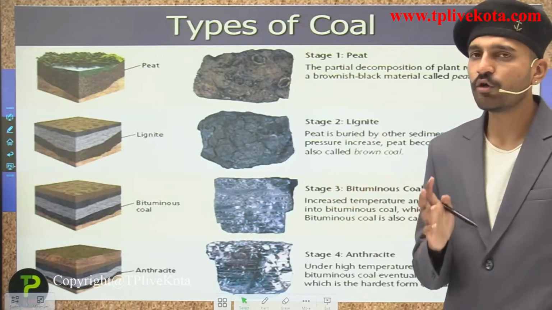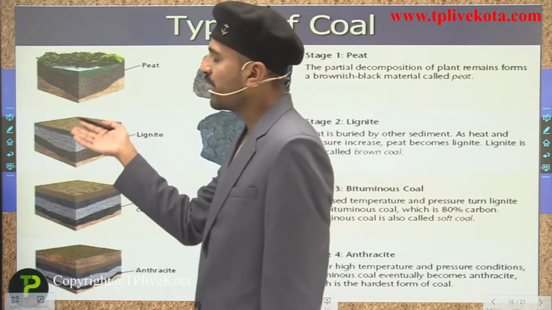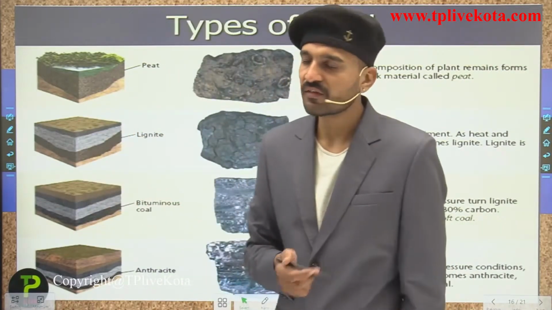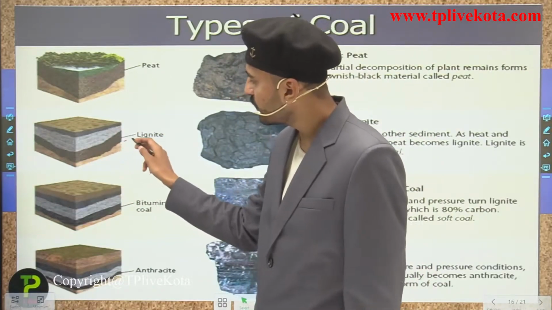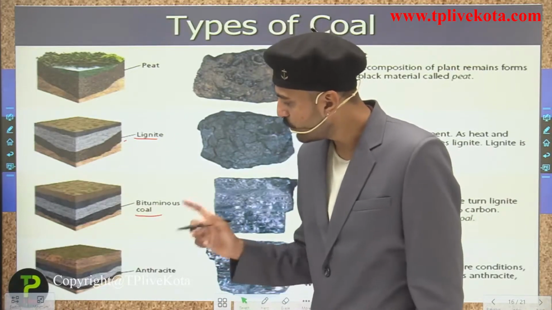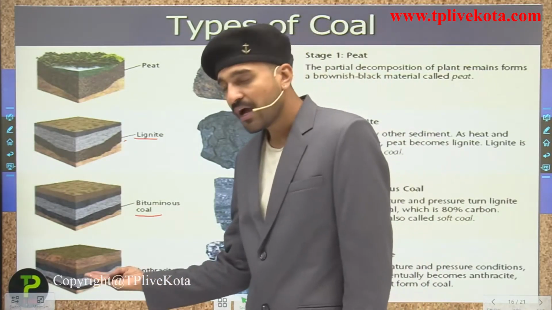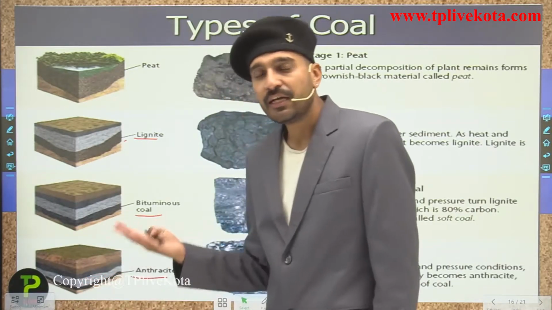Now just see over here the types of coal. Students, if we talk about the different types of coal, the first form, found at the upper surface of the earth's crust, is peat. At the lower surface we find lignite. At a much lower level we find bituminous, and at the last we find anthracite. It means that these are buried at a much deeper depth.